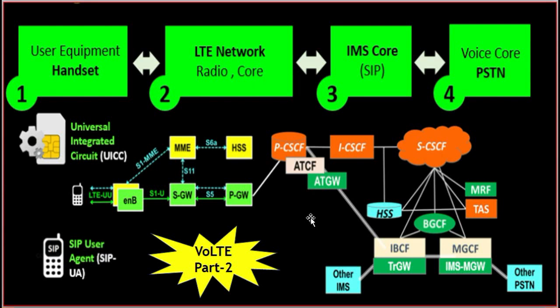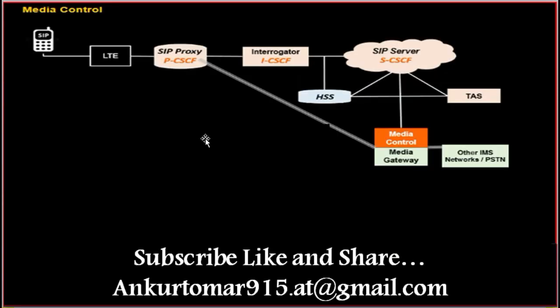So let's start. Today we will discuss firstly media control. What is media control and its functioning? Media control performs critical control plane functions for VoLTE.